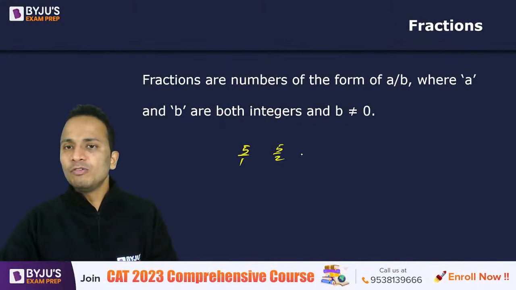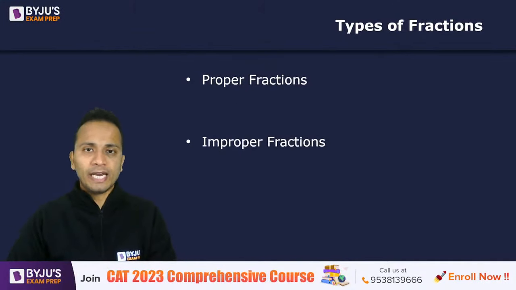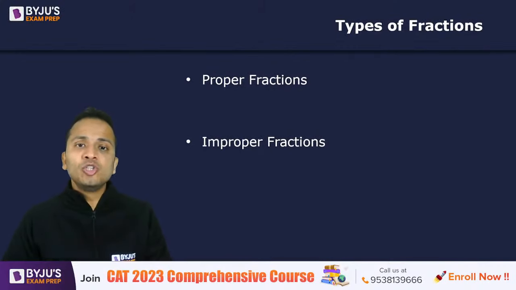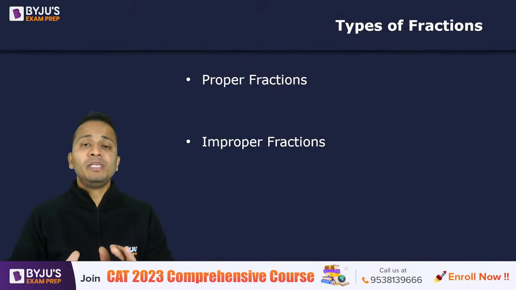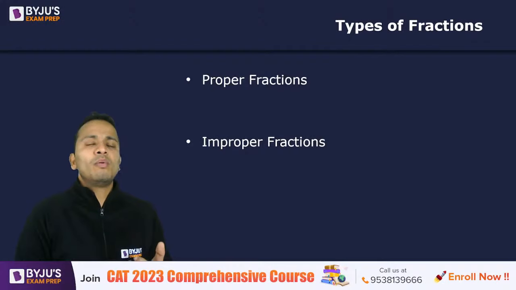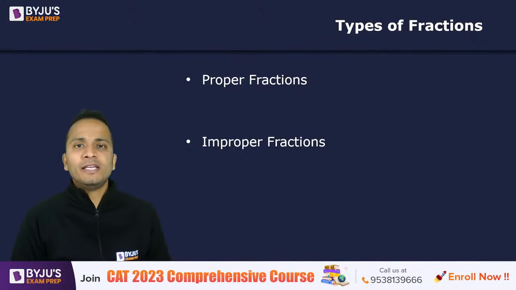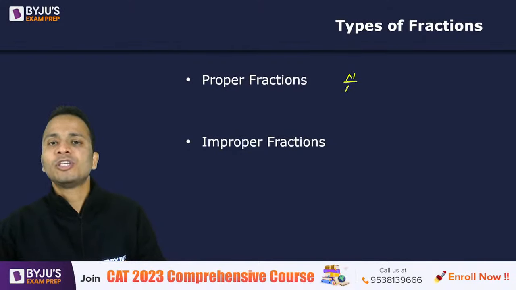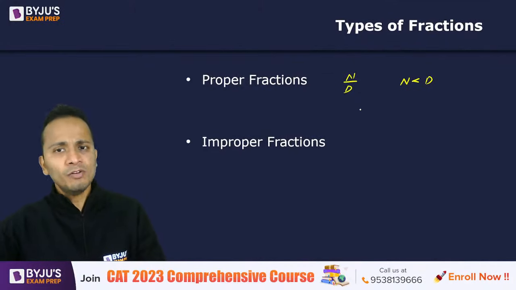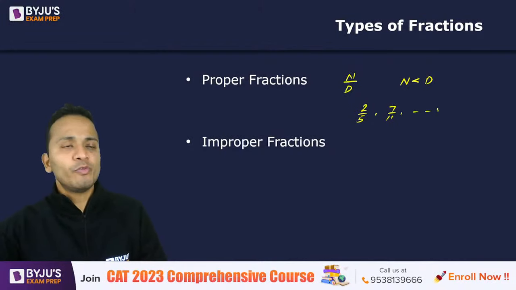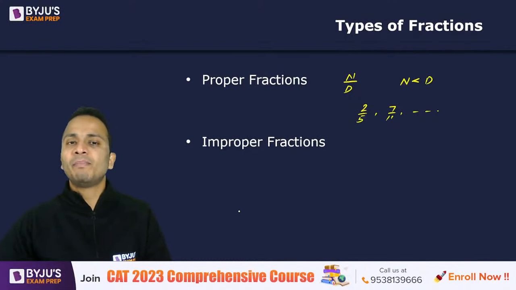Now, fractions primarily are of two types, proper fractions and improper fractions. Now, you must know these two terms because this may be a way of giving you information in the question. And if you don't know what are proper and what are improper fractions, then you will be stuck. Okay, so proper fractions are those fractions in which the numerator is less than the denominator. For example, 2 upon 5, 7 upon 11, and so on. So where the numerator is less than the denominator, it will be a proper fraction.